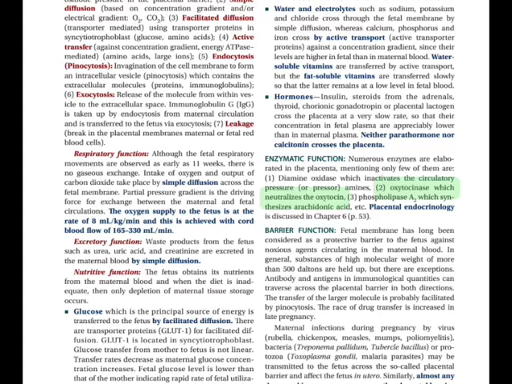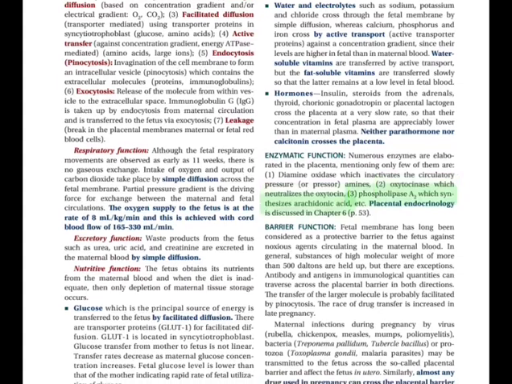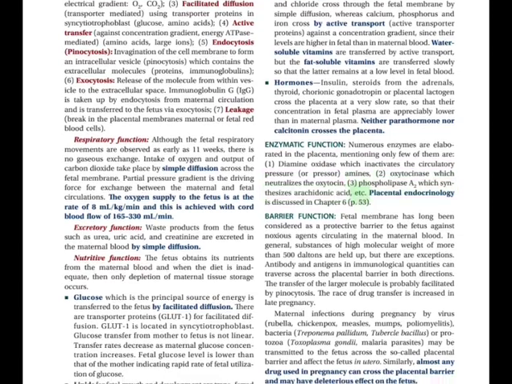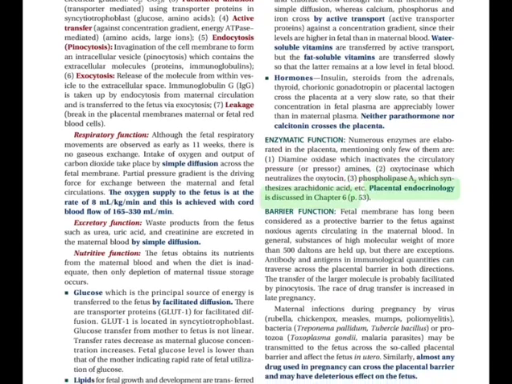2. Oxytocinase, which neutralizes the oxytocin. 3. Phospholipase A2, which synthesizes arachidonic acid, etc. Placental endocrinology is discussed in Chapter 6b.